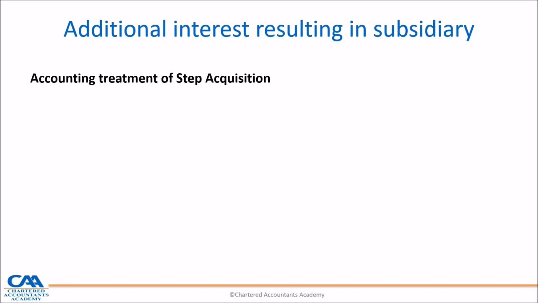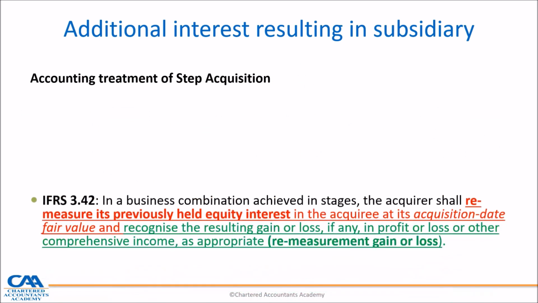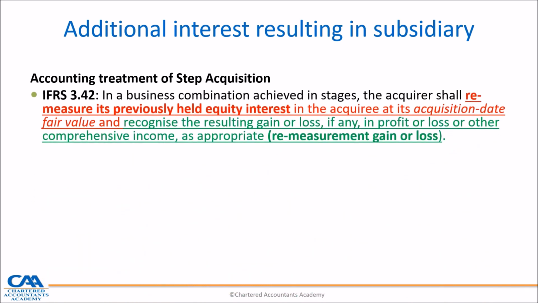Now, we go to paragraph 42. What does paragraph 42 say? We have identified the step acquisition. That's just identification, and we learned this in presentation 1, part 1. The second part is then, how do I account? What is the accounting treatment of step acquisition?